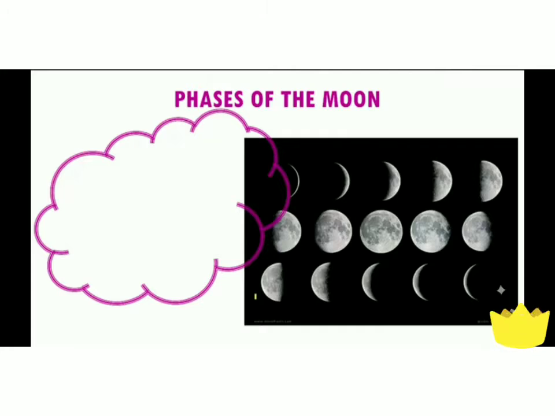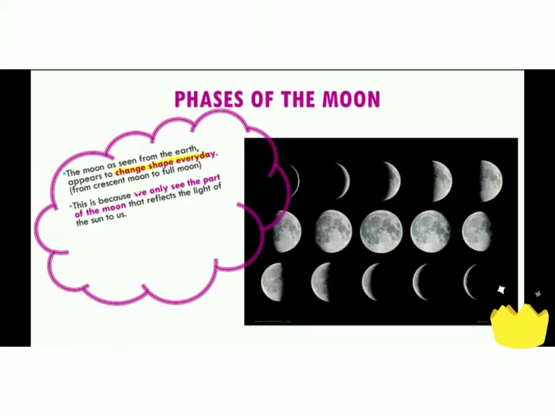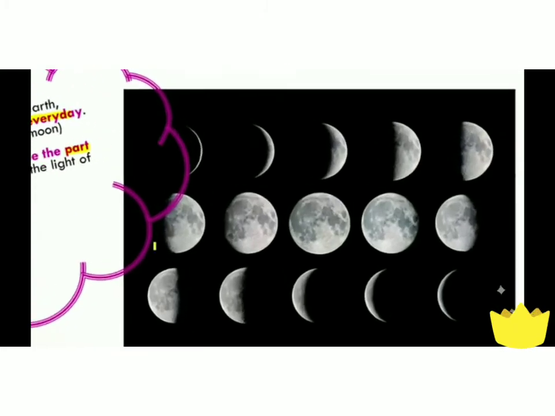Let's see the phases of the moon now. Here you can see in the picture the many phases of moon. The changing shapes of the moon are known as the phases of the moon. Actually, different portions of the moon are illuminated by the sun at different times during its rotation. These illuminated portions appear to change shape when viewed from the earth. The moon as seen from the earth appears to change shape every day.